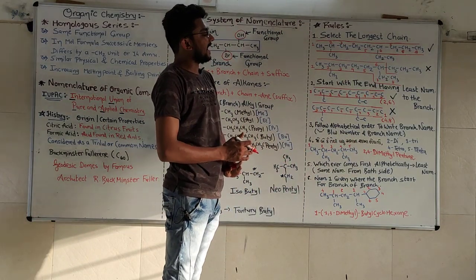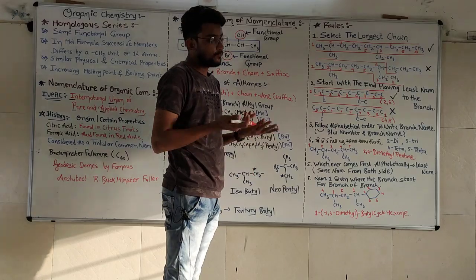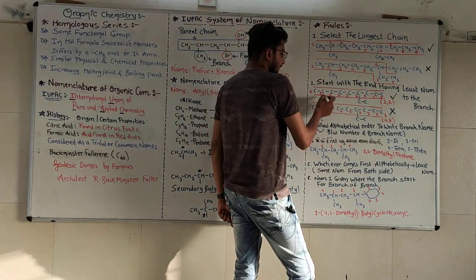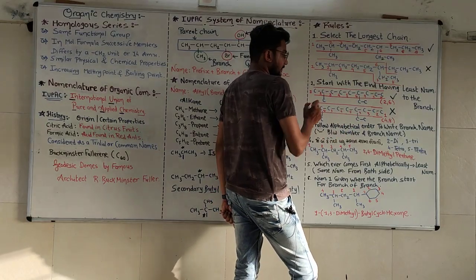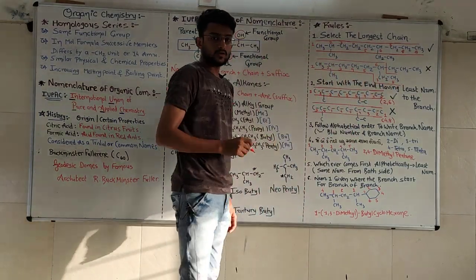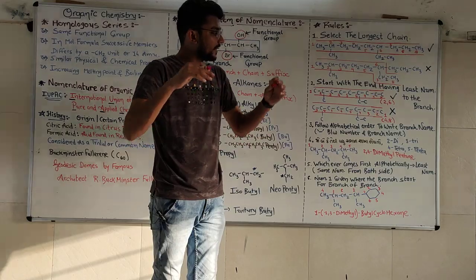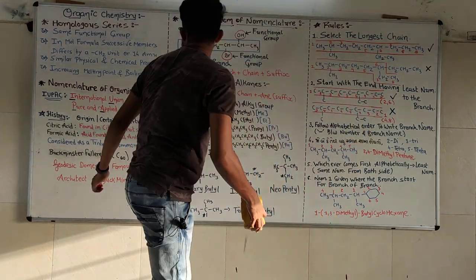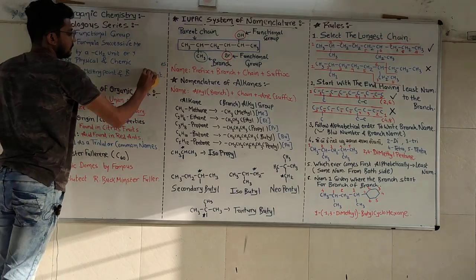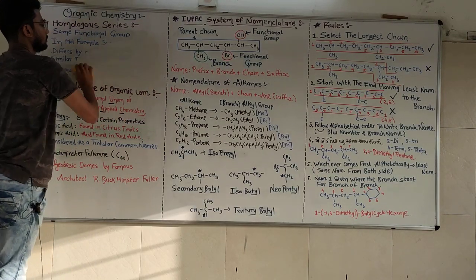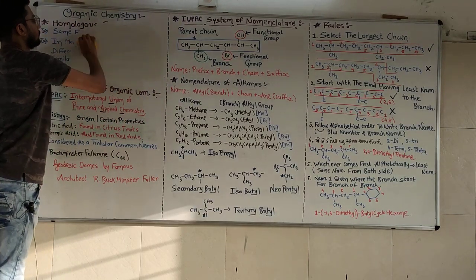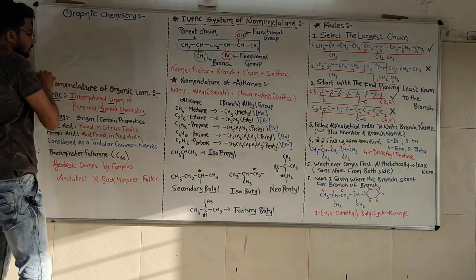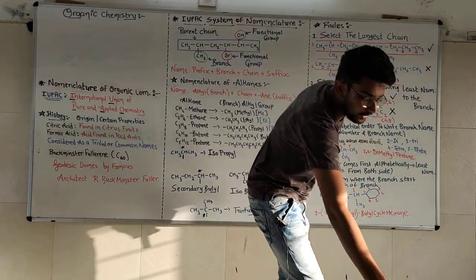Now we can write out the name of this compound. Why? Because we have the position of the branch, we have the name of the branch, and we have the name of the chain. So we can write its name because it is already completed. Okay. I will write the name over here. So follow this particular formula.